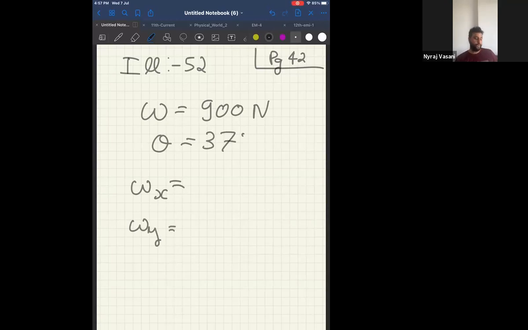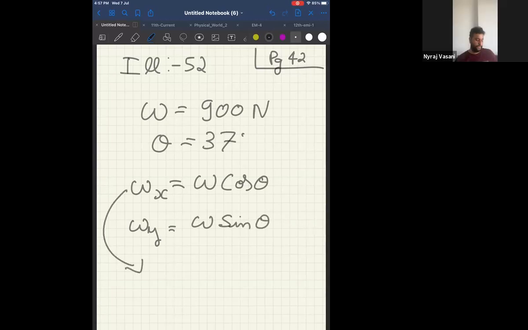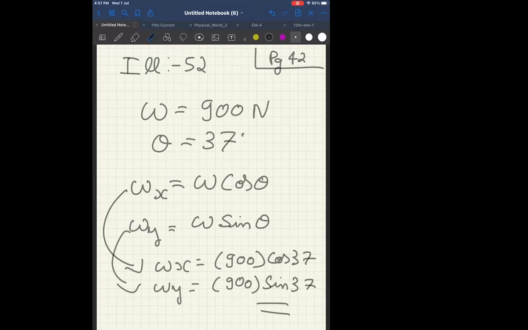Now tell me, what is the formula for horizontal component? Wx is equal to W cos theta. And what is Wy? Wy will be W sin theta. So Wx will be equal to W, which is 900 cos 37. Leave it like that. Don't go to simplify. And what is Wy? It will become 900 sin 37. Are you getting clear? If you're getting clear, stop it. This is the right answer. All of you clear? Yes, sir.